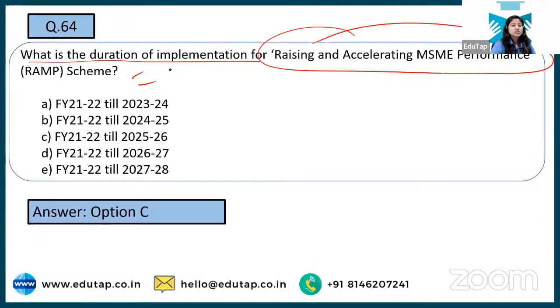See, the correct answer to this is option number C. So till 25-26, for now, this scheme has been extended.